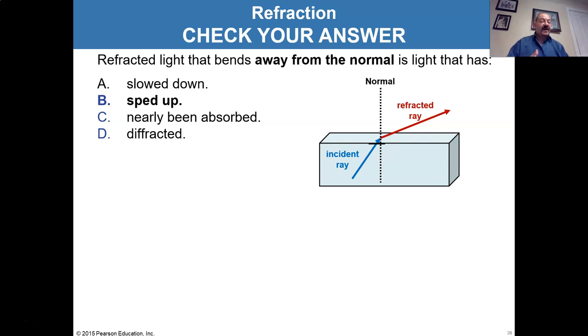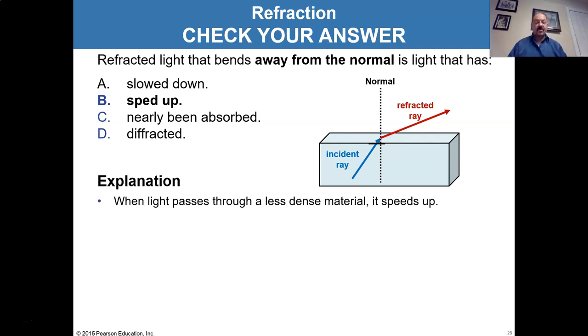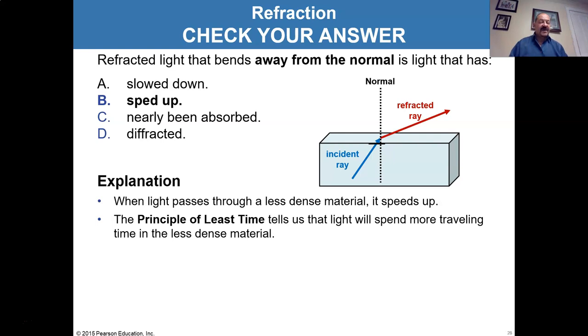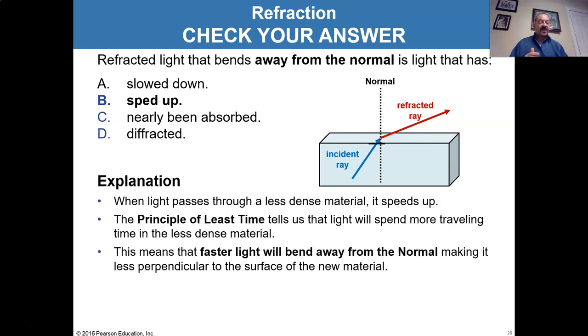And now you might come in at a certain angle of incidence. The incident ray comes in, and then it will take a shallower angle coming out. It doesn't have to be as steep, because it can spend more of the distance in the area where it can move faster, the air in this case. So light passes through the less dense material, it speeds up. And the principle of least time tells us it'll spend more time traveling in the place where it can travel fast, the less dense material. So when the light gets faster, it'll bend away from the normal, making it less perpendicular to the surface.